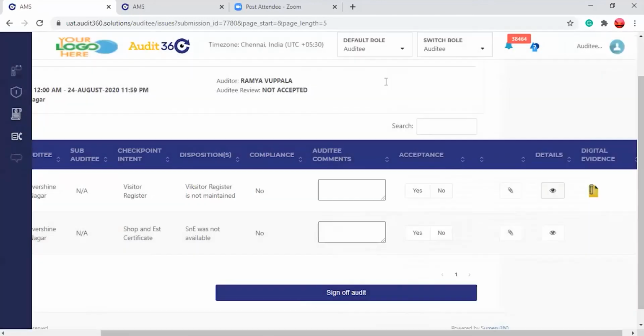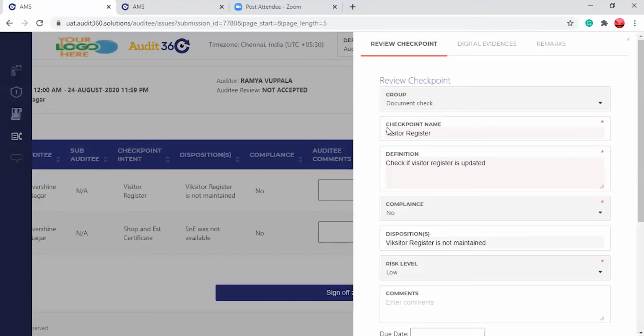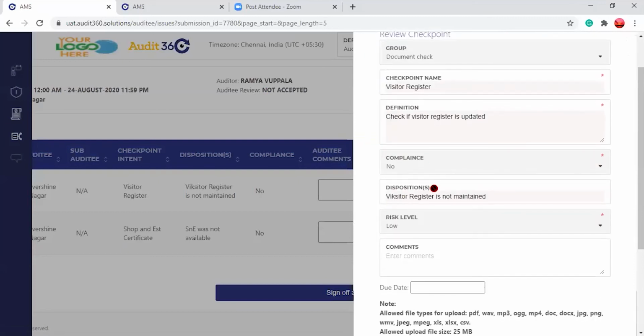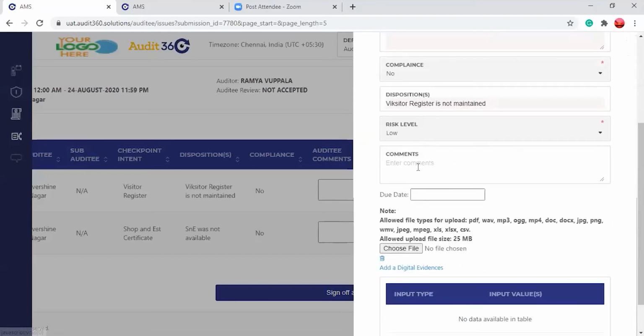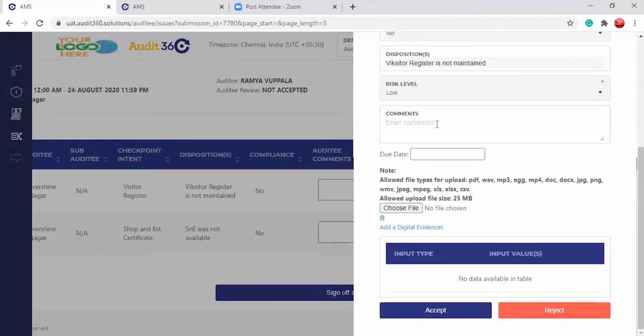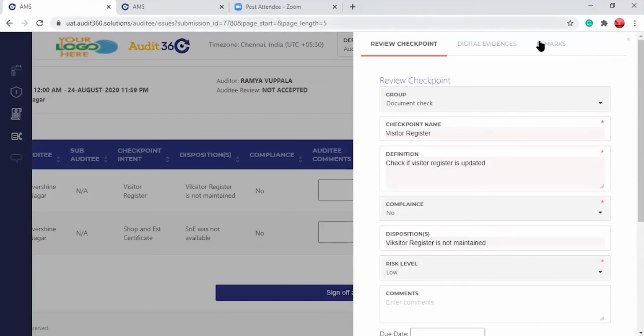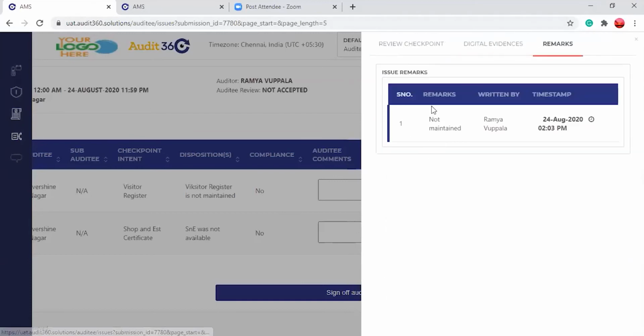There you can view the complete details: which group, which checkpoint name, what the definition is, what the compliances are, what disposition was selected, the risk level, and any comments. The remarks by the auditor, who has given the remarks, and at what time, are also visible here.